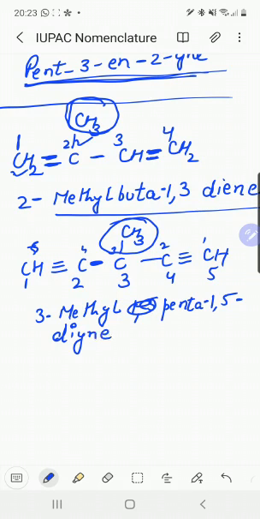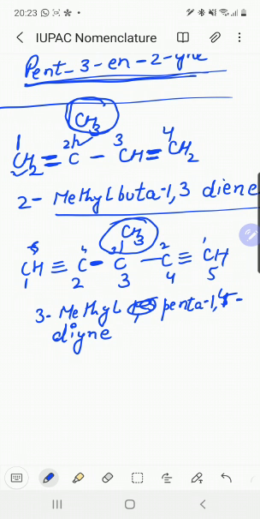This is the name of the compound: penta-1,4-diene. So when we have more than one double bond or triple bond, we add the words like di, tri, tetra according to the number before the "-ene" or "-yne".